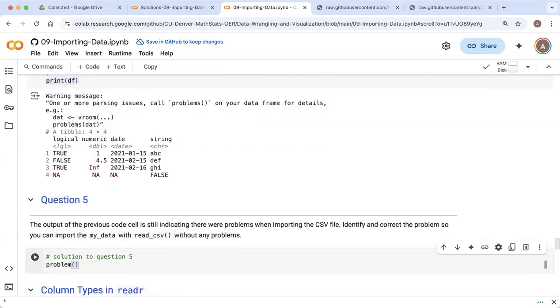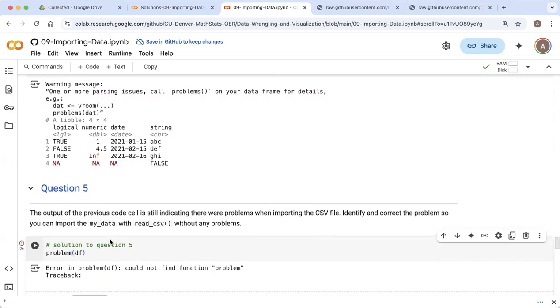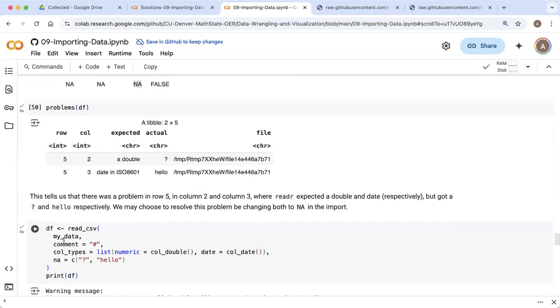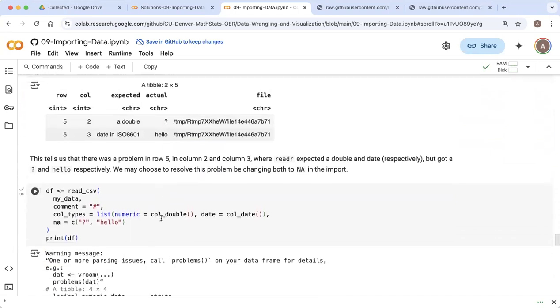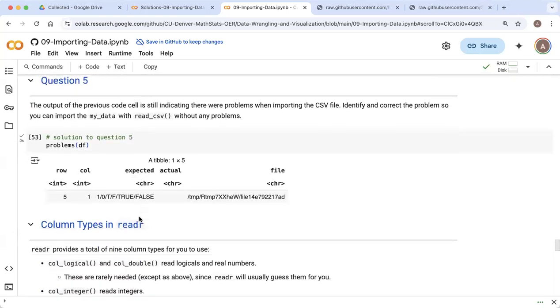So we can do problems. The data frame is called df. Problems, excuse me. And now it's telling me we fixed some prior problems before in a previous video with question mark and hello. It treated these as missing values, and we wanted to avoid getting that message every time. So we just entered those ourselves to say, treat these as missing values.